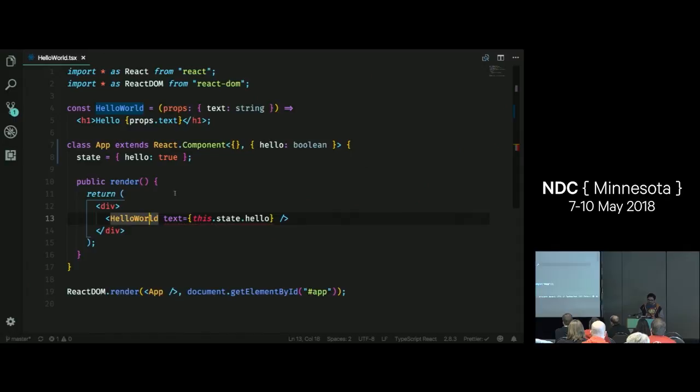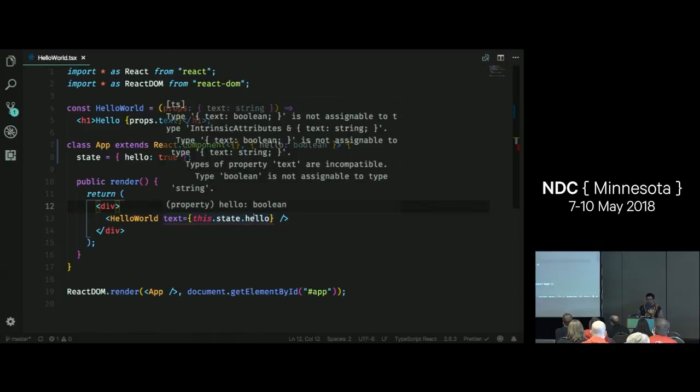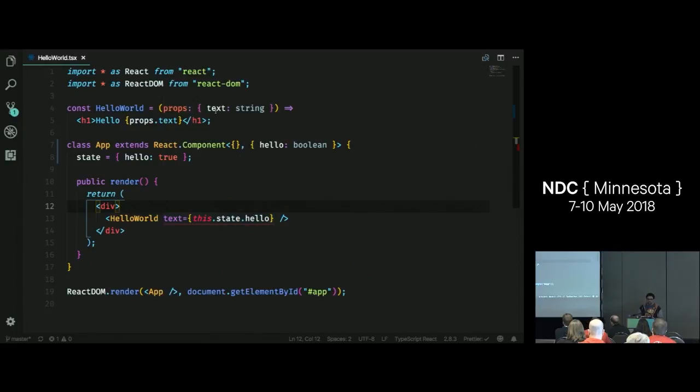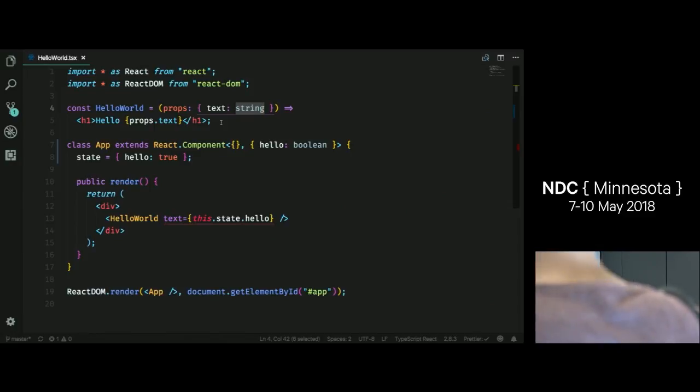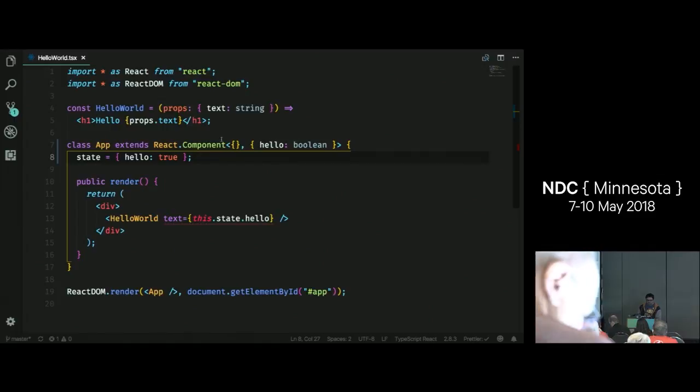I have my text prop, and I'm trying to pass in the current value for this.state.hello. Well, this.state.hello, as you can see here at the very bottom, is of type Boolean. Boolean and string don't jive together, so TypeScript is going to throw an error here because I'm using this component wrong. One of the reasons I chose to use static type checking with React is that I get full type checking all the way down into the JSX, which I think is really powerful. So let's undo that.